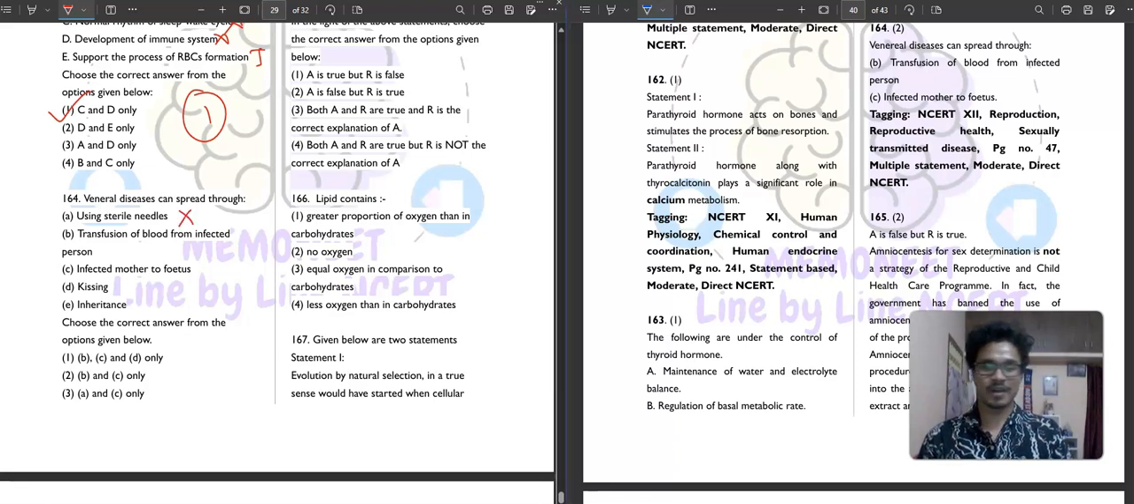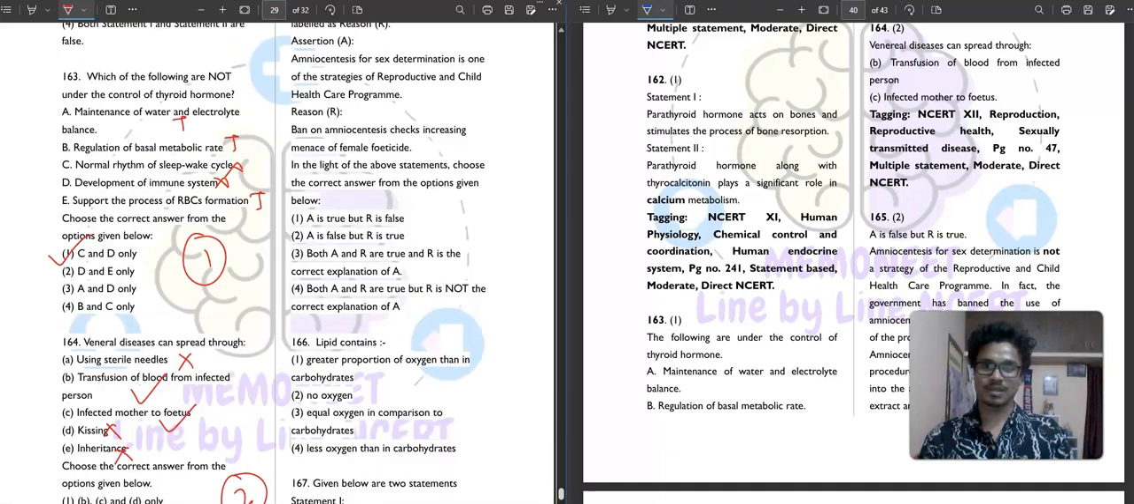Transmission of blood from an infected person, absolutely correct. Infected mother to fetus, yeah, that can be. Kissing, no. Inheritance, no. So venereal disease can spread through B and C only. Second option is your correct answer.